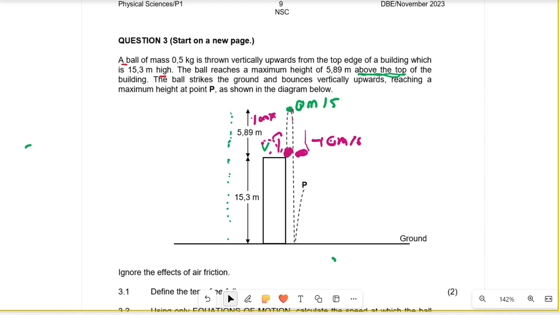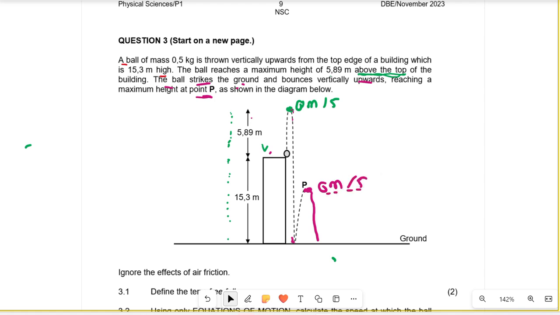Now the ball obviously goes down and bounces, and then comes back up and reaches point P. Look at what they say. You've got to pay attention to detail. They say that the ball strikes the ground and bounces vertically upwards, reaching a maximum height of P. So this tells you that after the ball reaches this height of P, it'll also go down. Therefore, the speed of the ball at this point is also 0 meters per second, because it stopped and then basically goes down. That's the maximum height.